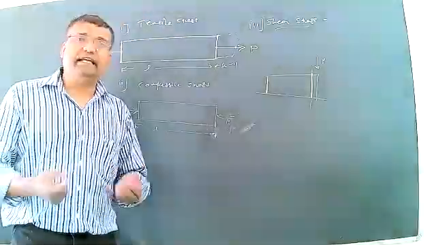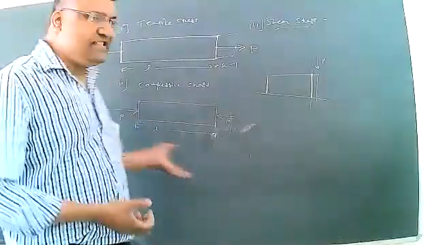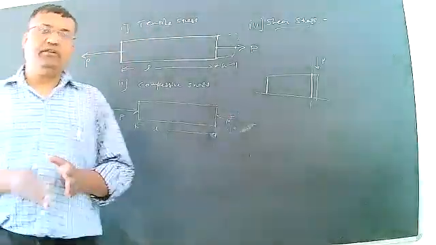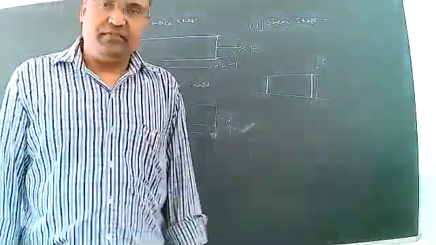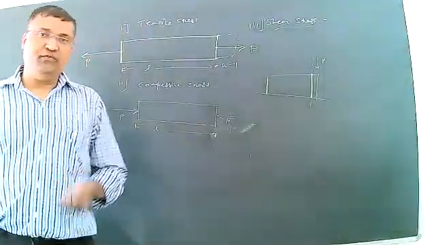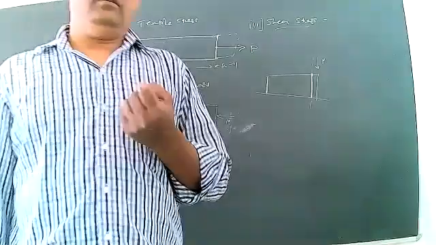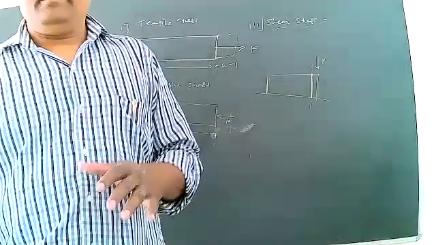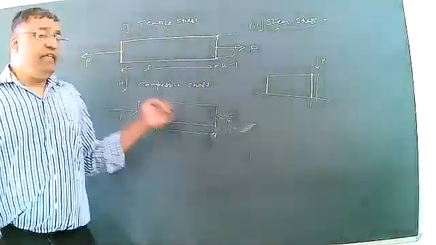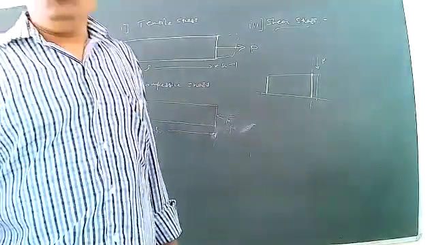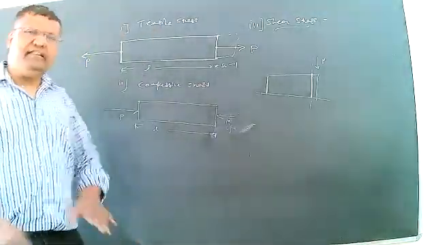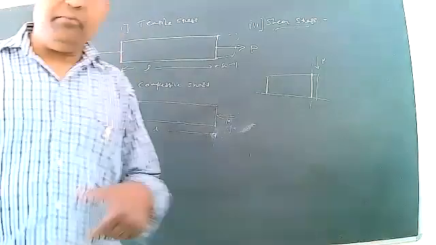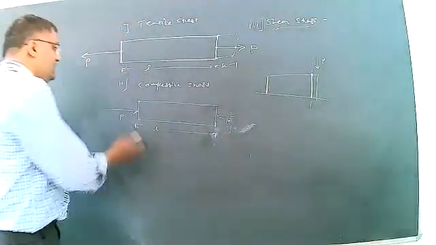What is strain? You just understand some basic concepts, that is strain, stress, mechanical properties. This chapter is a totally numerical oriented chapter. Before starting numericals, we understand some basic concepts related to this chapter, some generals. Then here, strain. What is strain? This is a very simple concept. For example, I will take an example. You understand better with the help of an example.